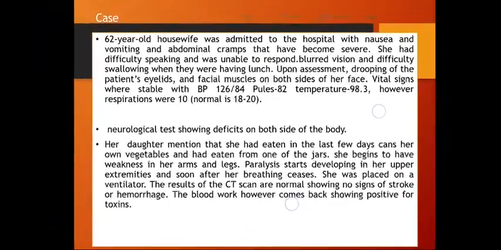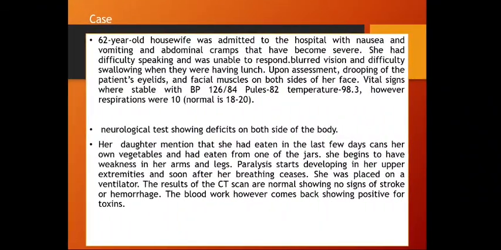So in this case, an old female had clinical features of vomiting, diarrhea, GIT symptoms together with abdominal pain, and then developed neurological features. When received, she was put on a ventilator, and she has a history of eating canned food before she came to the hospital. The suspicion here, because of her neurological features, is stroke. CT scan done for her showed no stroke or hemorrhage in the brain.